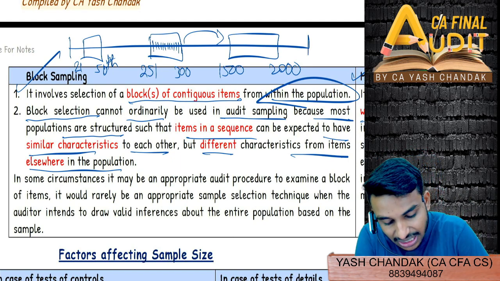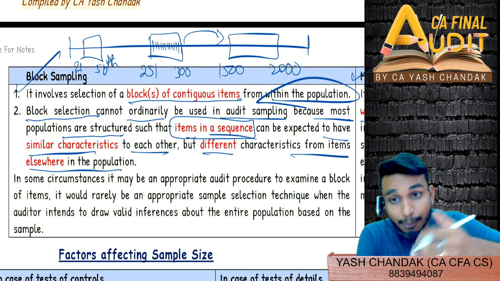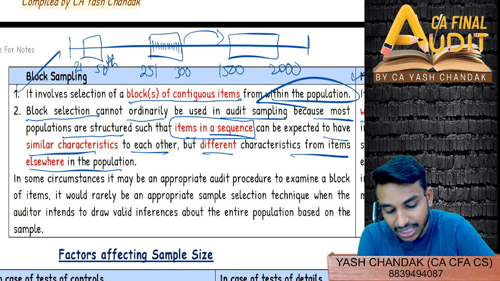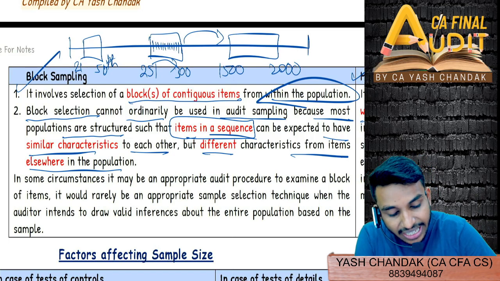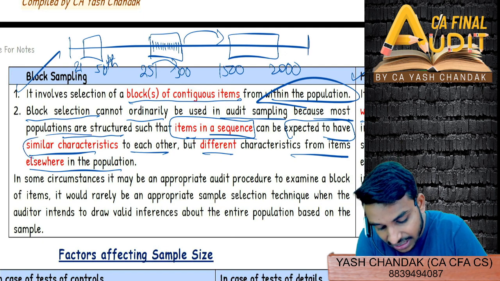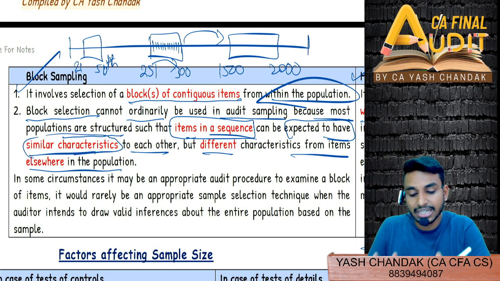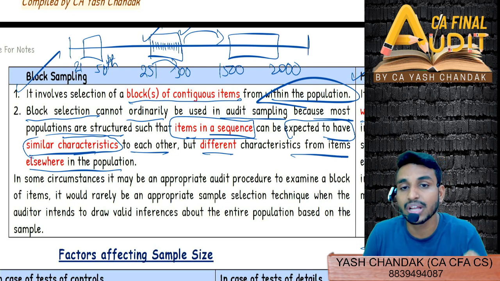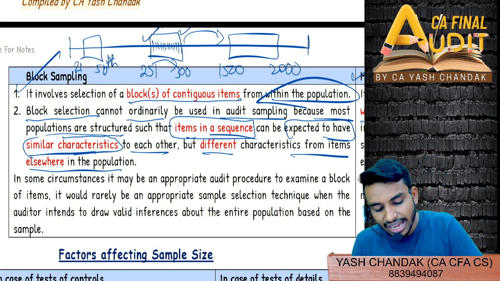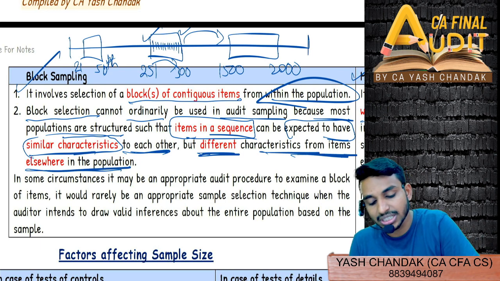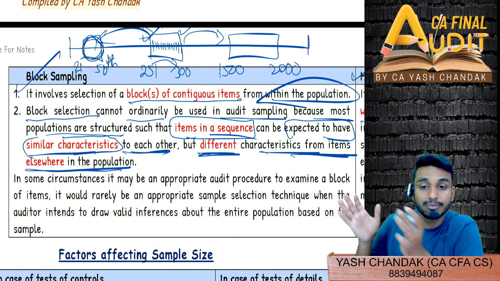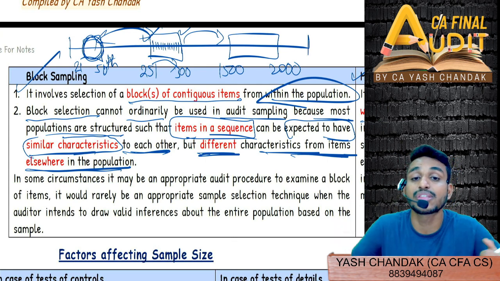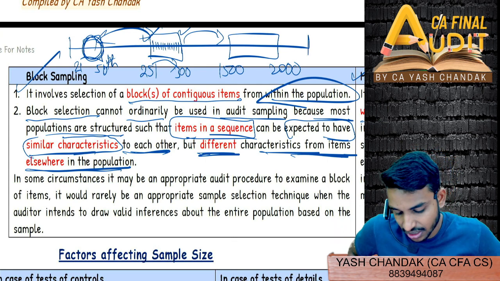Maybe the items from 251 to 300 are all of the same nature of transaction. It could happen, yes, definitely, but they could have different characteristics from items elsewhere in the population. The transactions in the first block and the second block could have different characteristics.